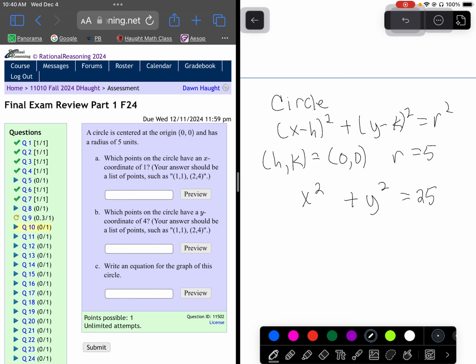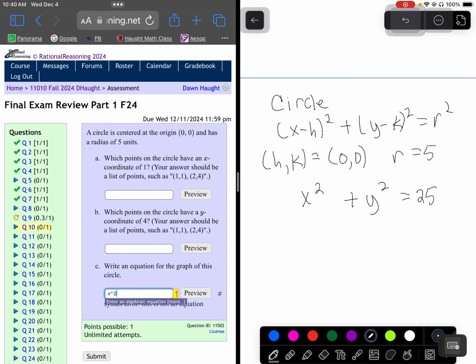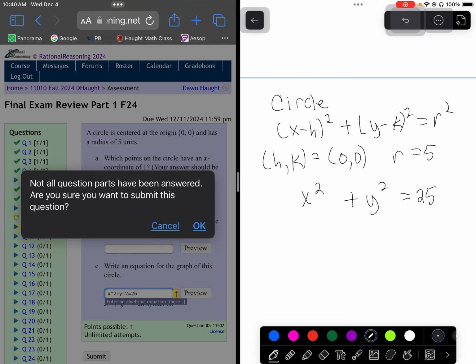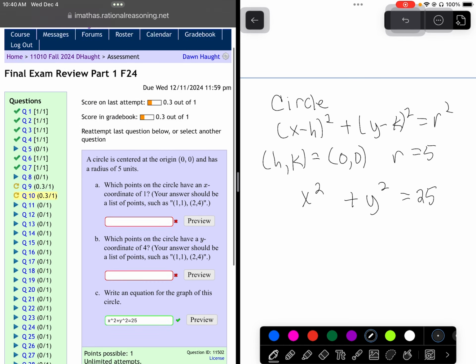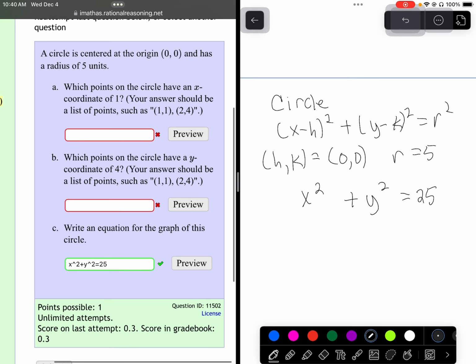Now I'd like to fill in C, and if you're doing the same and you might have different information, go ahead and plug in the equation of your circle before we answer A or B. Okay, so that's my equation of the circle, and it's good to go. It says which points on the circle have an x-coordinate of 1.